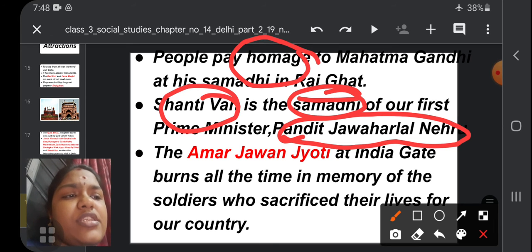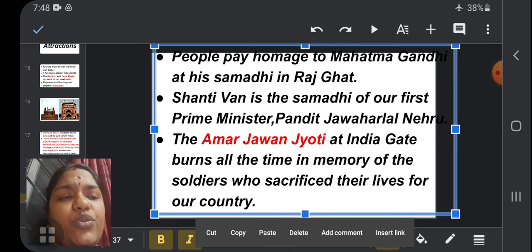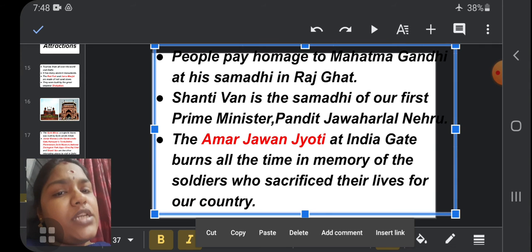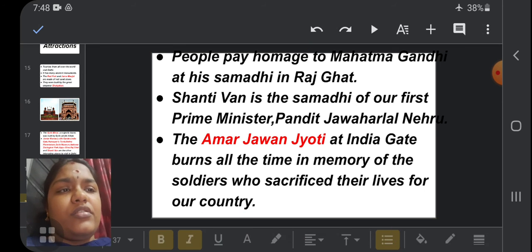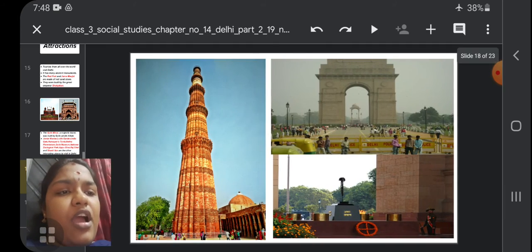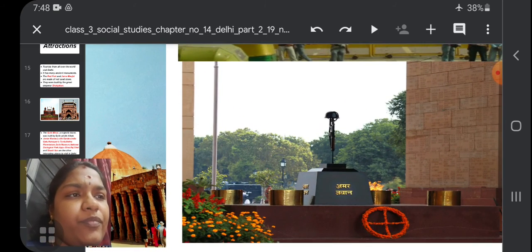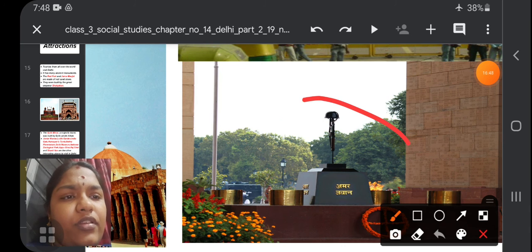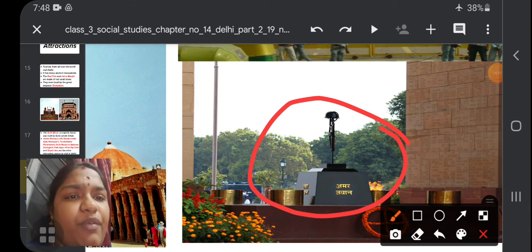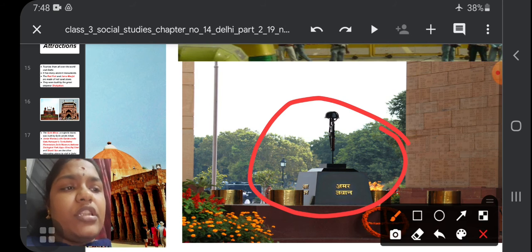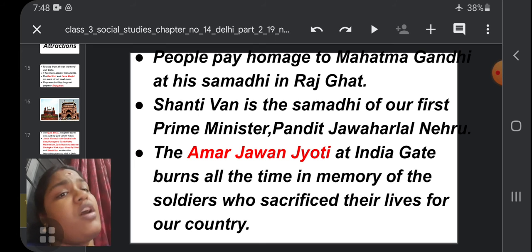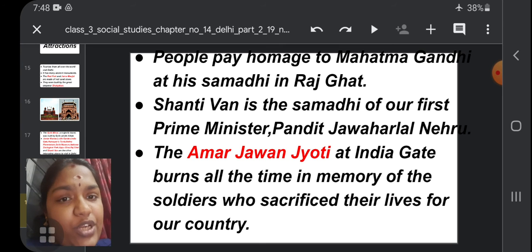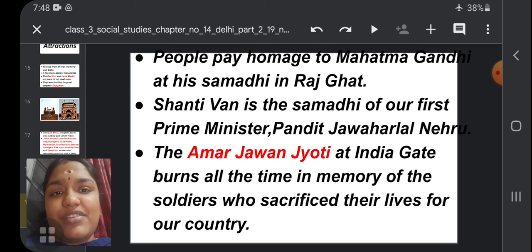The next thing, the Amar Jawan Jyoti at India Gate burns all the time in memory of the soldiers who sacrificed their lives for our country. I can show you the picture of Amar Jawan Jyoti. Here you can see it, burning all the time in memory of the soldiers who sacrificed their lives for our country. So when you go to Delhi, don't forget to visit this place.